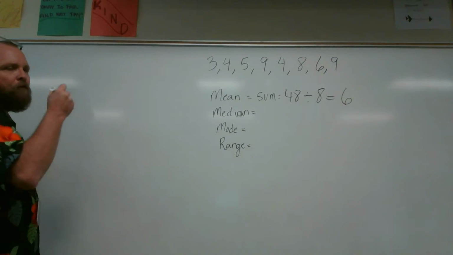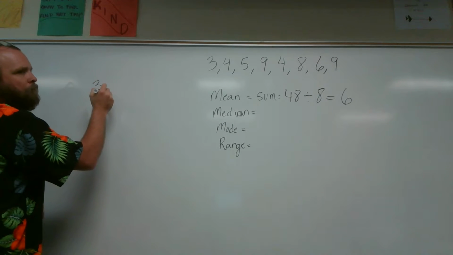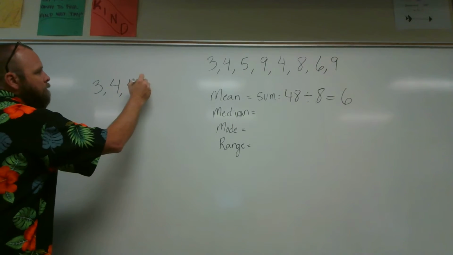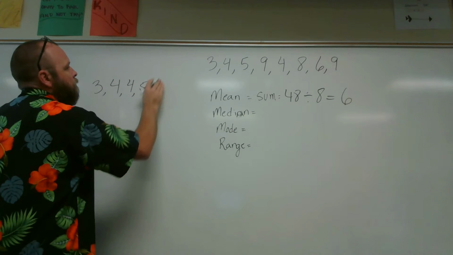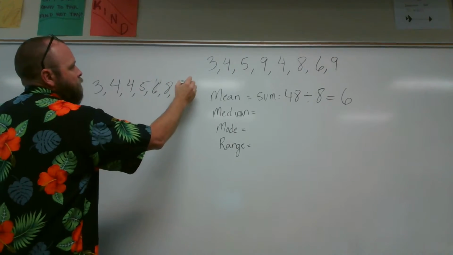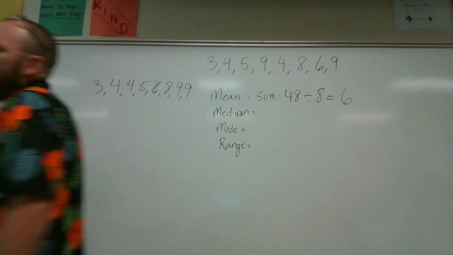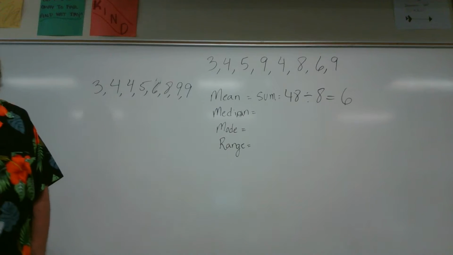Tell me the order, Hannah. 3, 4, 4, 5, 6, 8, 9, and there are 2 9s. So thank you, Hannah. The first thing when you're finding median is you put them in order from least to greatest. Very important. If you don't, you're going to find the wrong number.